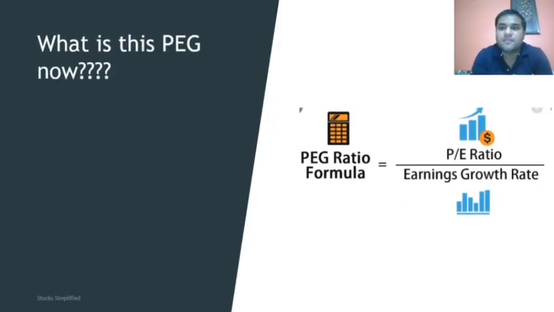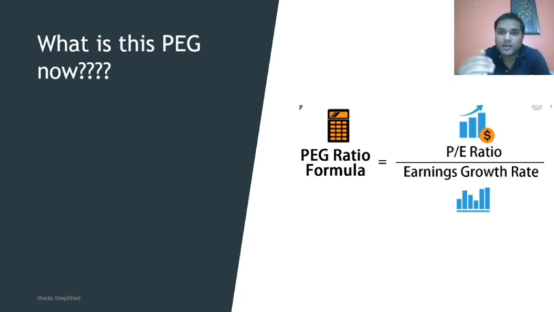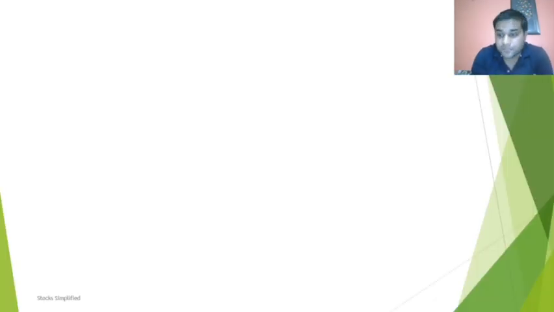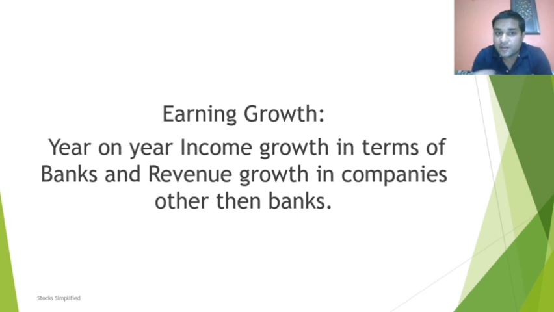PEG is nothing but PE ratio divided by the growth. Sounds fair enough. PE takes care of the price and the EPS, and now we are equating it with the growth. So it is going to be a jackpot ratio for us, guys. Now, what is earning growth here?